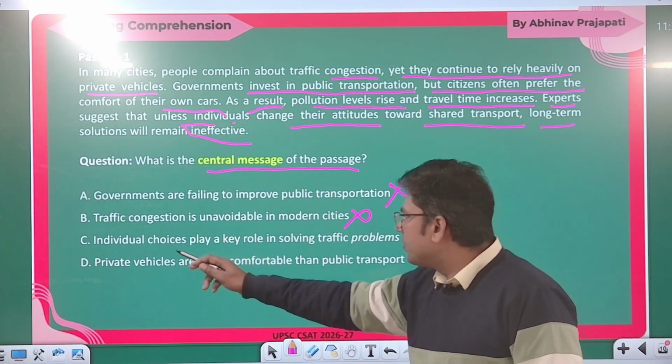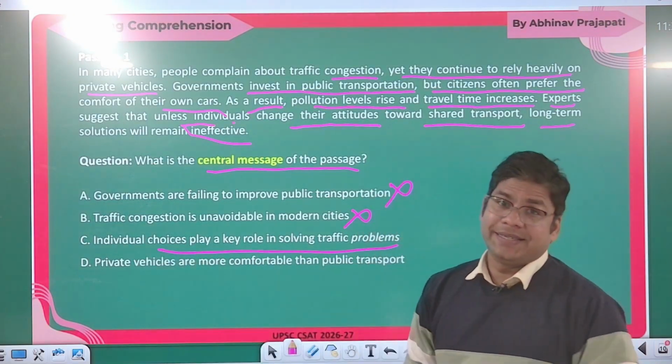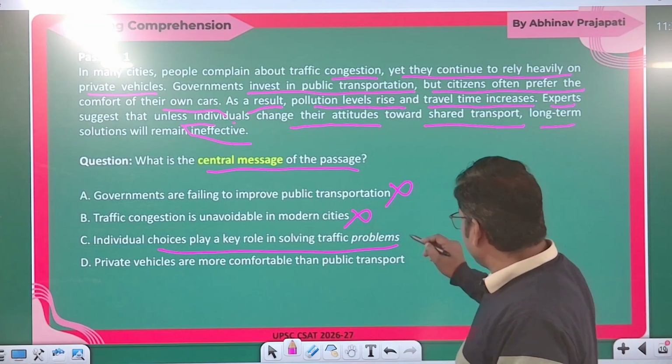Individual choices play a key role in solving the traffic problem. Individual choices: this is aligned with the passage.